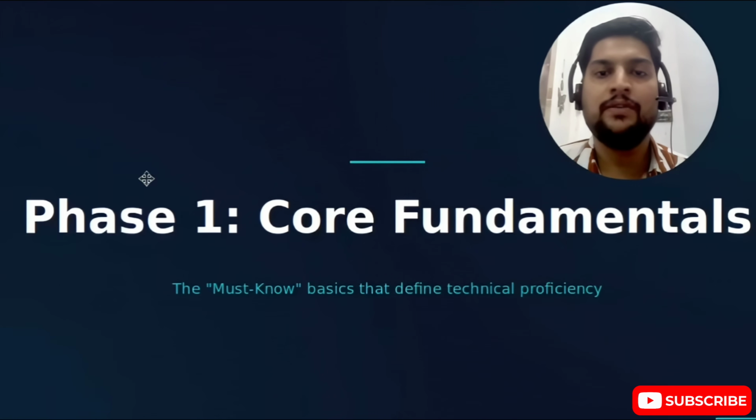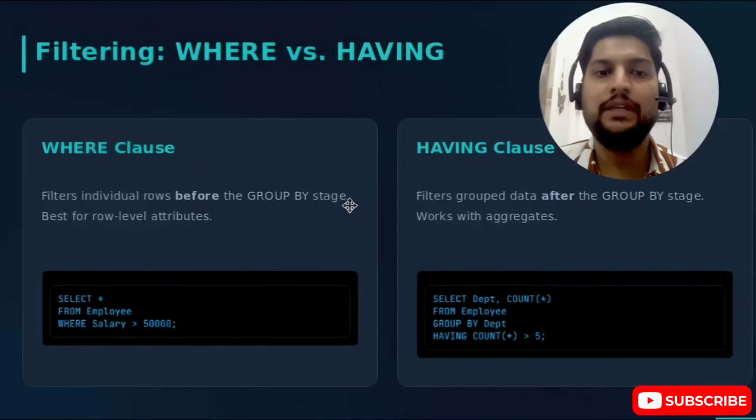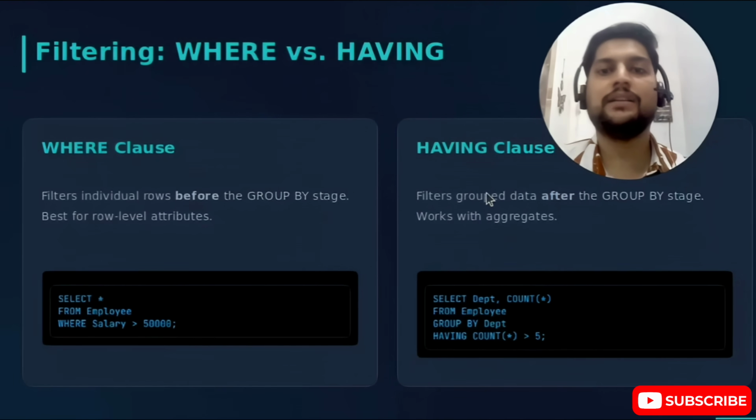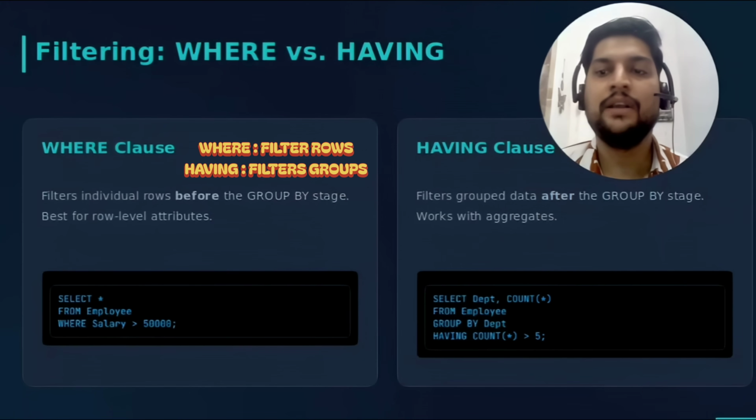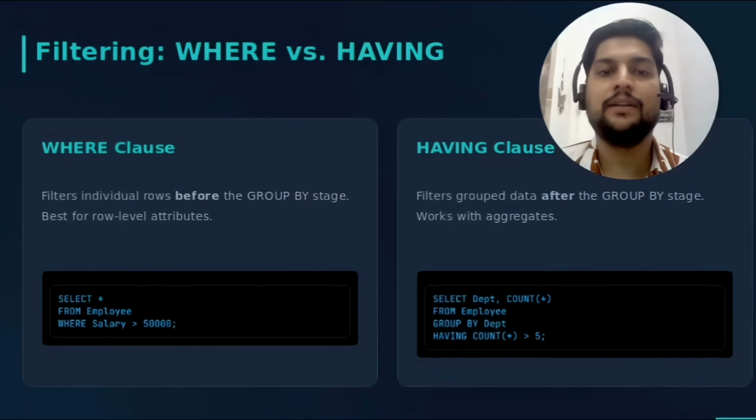Okay, so first of all, we have the difference between WHERE and HAVING. This is one of the most frequently asked SQL interview questions, but don't worry, it is very simple. The only thing you need to remember is that WHERE filters rows, and on the other hand, HAVING filters groups. That's it. Okay, so let's start with the WHERE clause first.